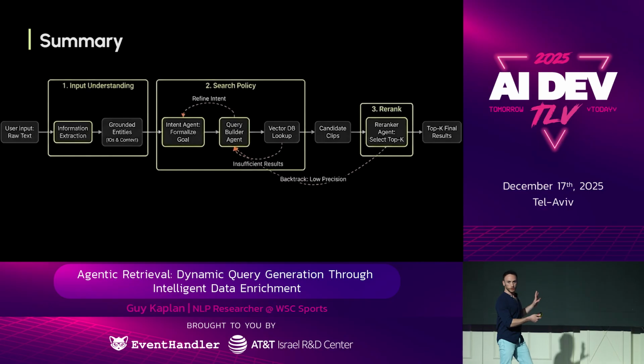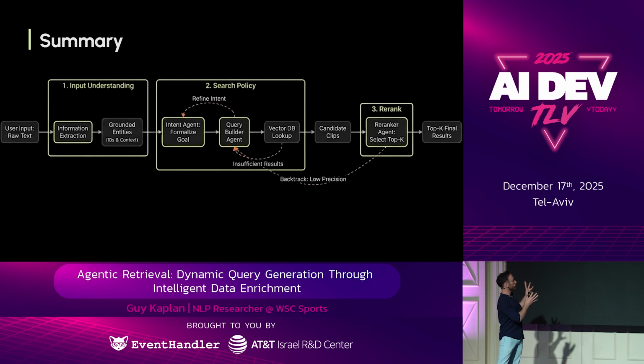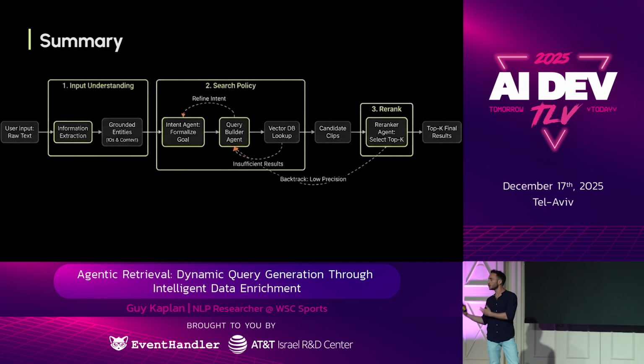And how does it all look together? Okay, so we have our input, we start with that. Then we have our input understanding phase, where we apply some information extraction. In our case, that's entities that we're actually extracting from the text. We ground them to actual terms.